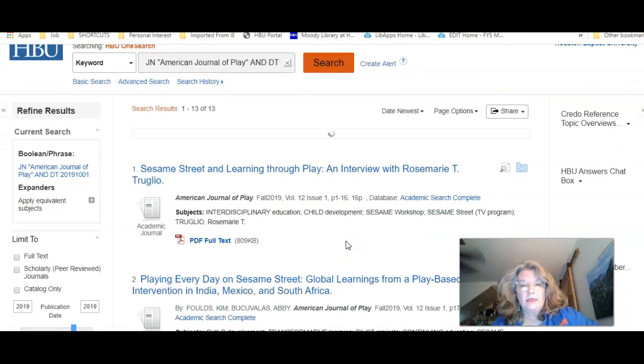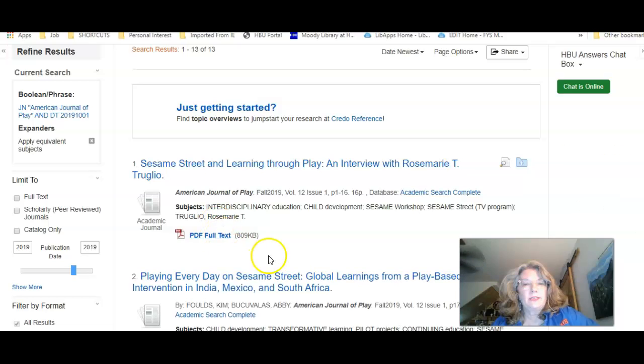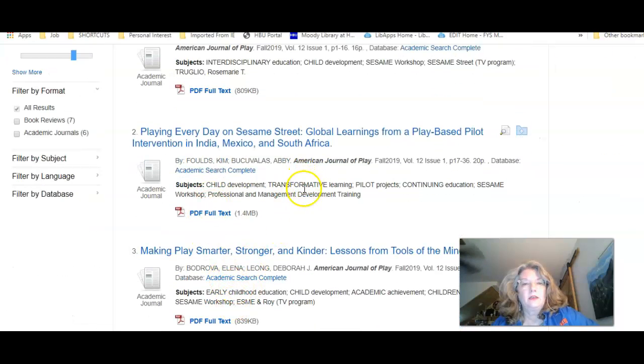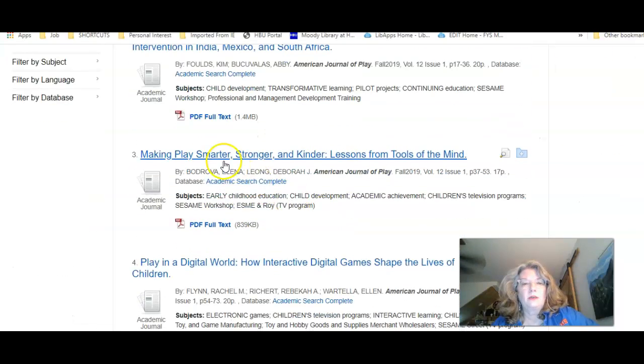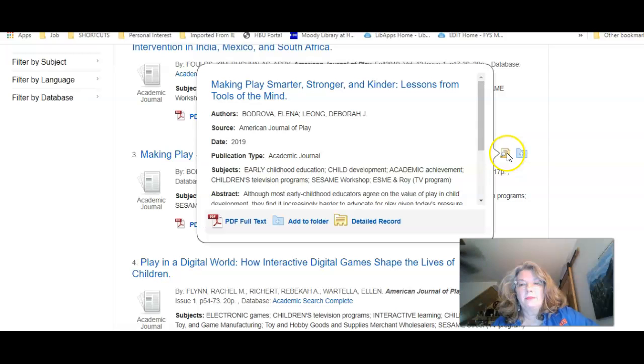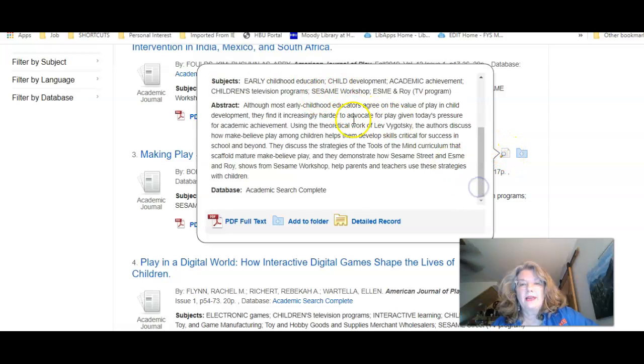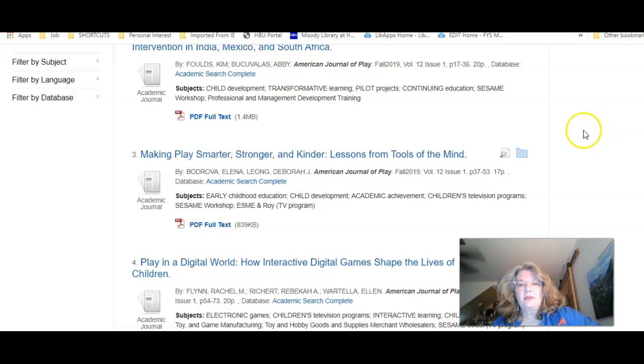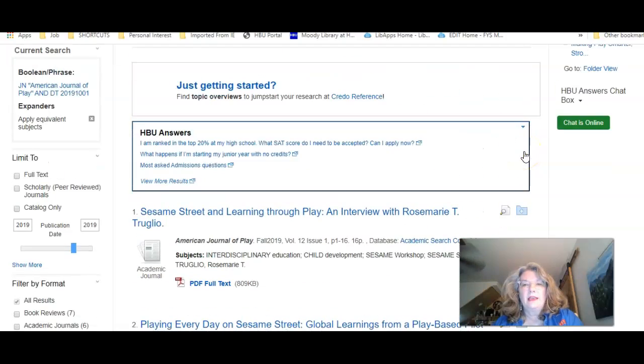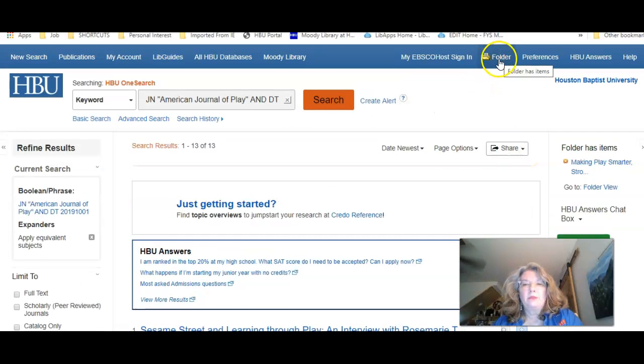And I'm scrolling down, and you can see there's full text here that you can look at. You can put your mouse over the paper and magnifying glass and read the abstract and see if you want to read that. And then you can also put it in a folder here and pick several of these and come up to the top and email them to yourself.